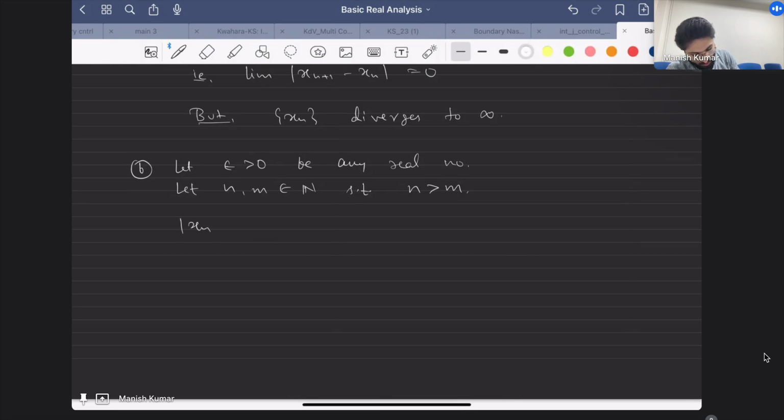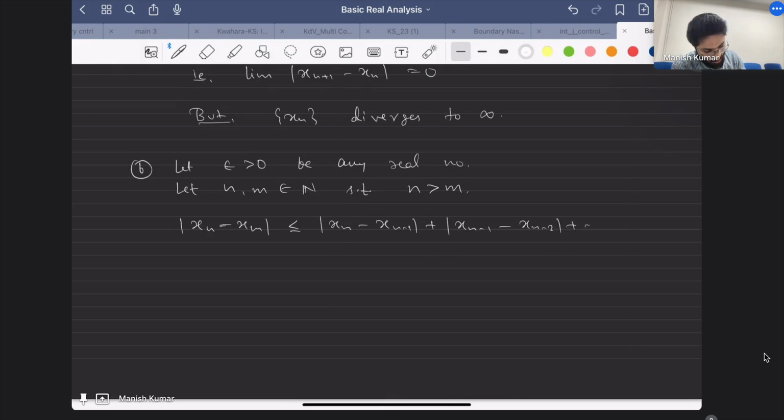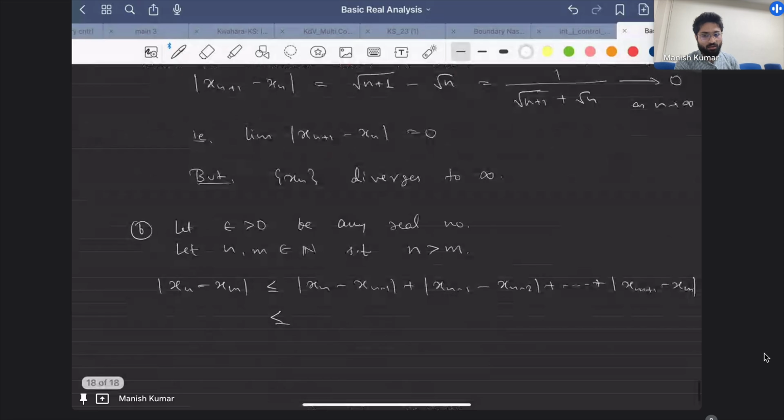For Cauchy, this is what I need to do. So this I can write as xn minus xn minus 1, because I have assumed that n is larger than m, and then xn minus 1 minus xn minus 2 plus dot dot dot. Ultimately what you get is xm plus 1 minus xm. Now you already know the estimate of this. This is the plus point over here. In the earlier case you don't know the rate, so you know each of the terms will go to 0, but you cannot conclude that this will also be very small.